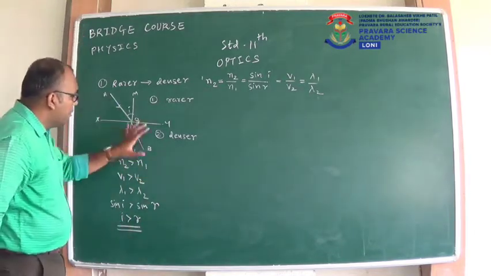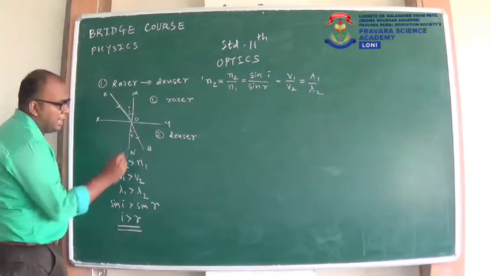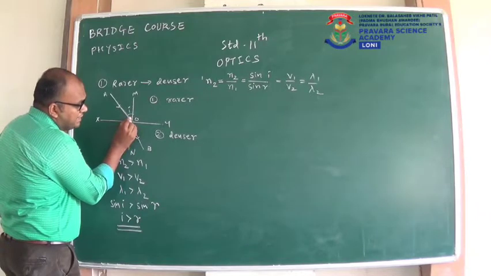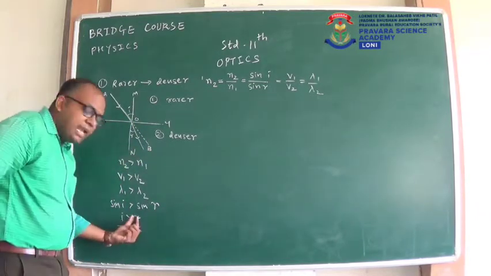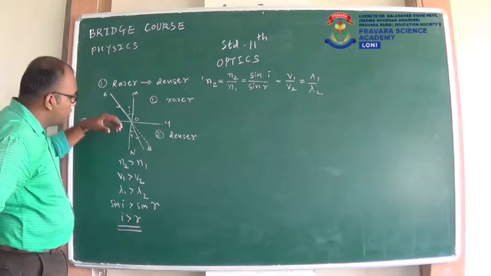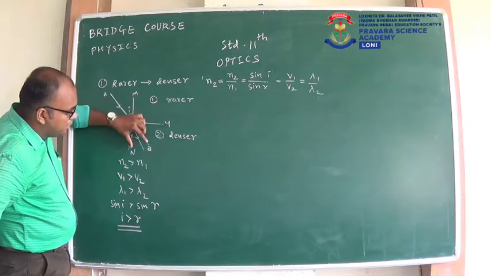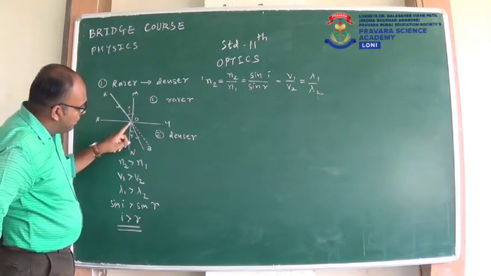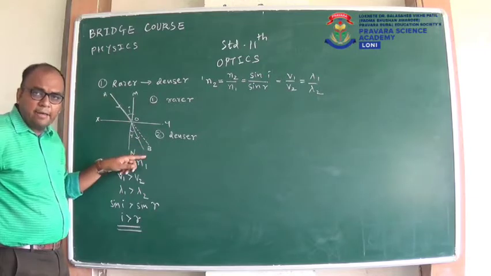Here you can see this is our angle of incidence. If I extend this ray, it will be like this. And as this R is smaller than I, this refracted ray must come in the direction of this dotted line.